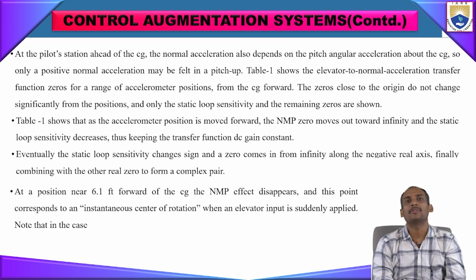Finally, it combines with the other non-zero values, which also become complex and flat. At a position near 6.1 feet forward of the CG, the NMP effect disappears, and this point corresponds to an instantaneous center of rotation when an elevator input is suddenly applied.